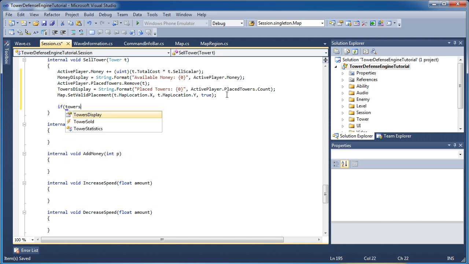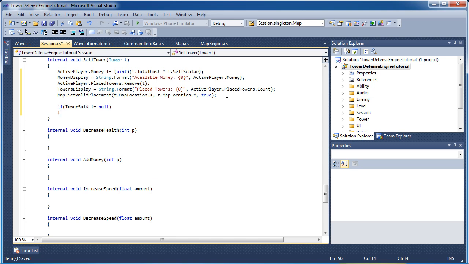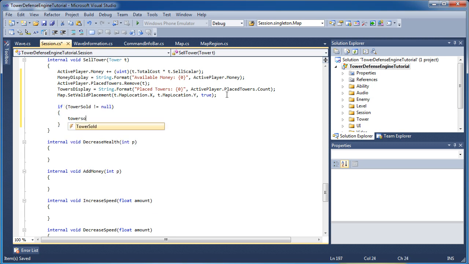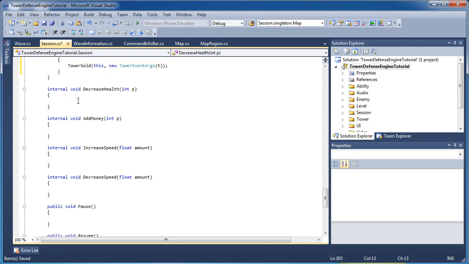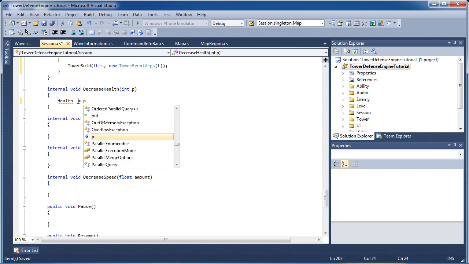If tower sold, that's another event, does not equal null, TowerSold(this, new TowerEventArgs(t)); Okay, so now when we decrease our health, we need to set health -= p.